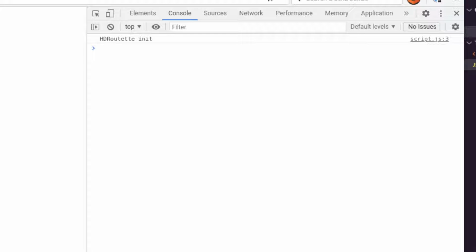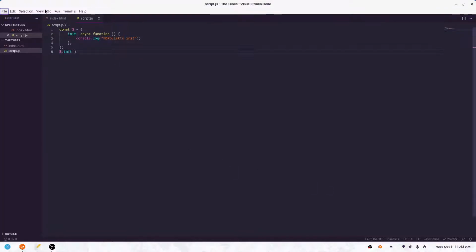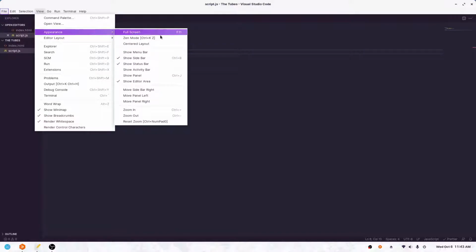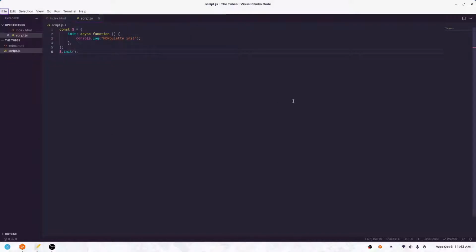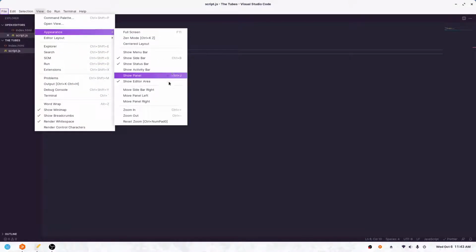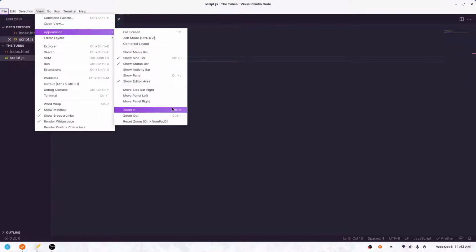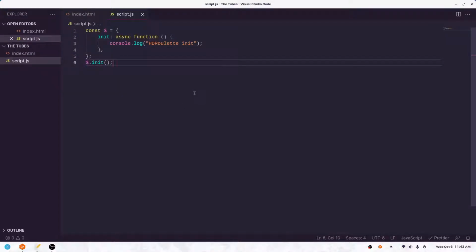By the way, I know that I could probably use the console here in VS Code. And also, let's make this bigger. This is really small. How do you zoom in on this? I don't even remember anymore. I can't, okay, so I have to do it this way. I don't know why it's not working for me here. Let's just do it this way. Not the most elegant, but hey, at least you can hopefully read the text now. So yeah, we're initiating.